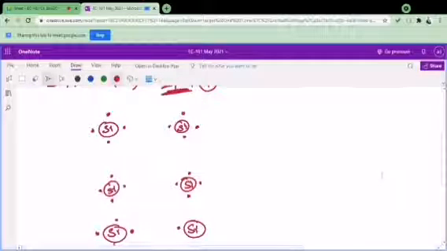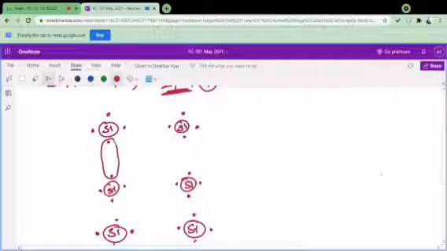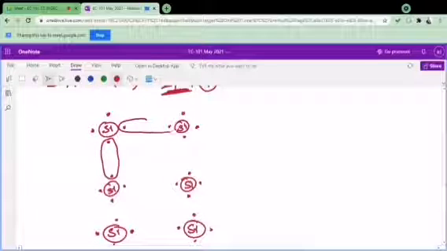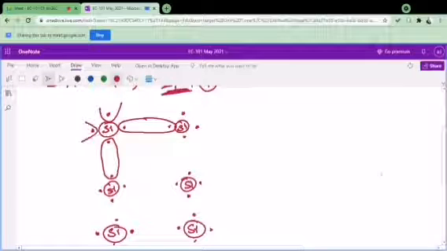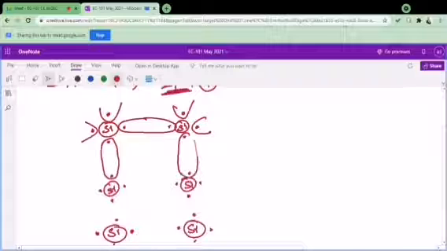One will be down, and they will all be connected because they all want to complete their octet. So they will be connected by the sharing of electrons, which you have studied earlier, the covalent bond. So this will be my structure now.